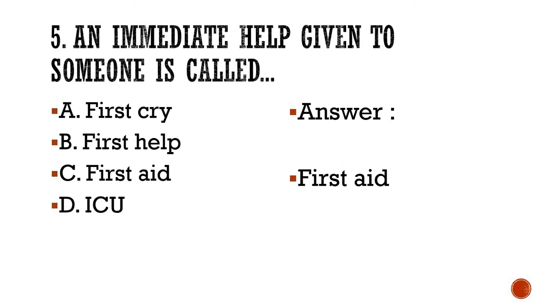First aid. So before, one or two questions ago, we discussed the first aid things. That is the first aid box, which can help someone, which can give immediate help to someone if you have got any cuts or wounds while working at home or somewhere near the residence. So please repeat this sentence after me loudly and clearly. An immediate help given to someone is called first aid. Clear enough? Moving on to the next one.